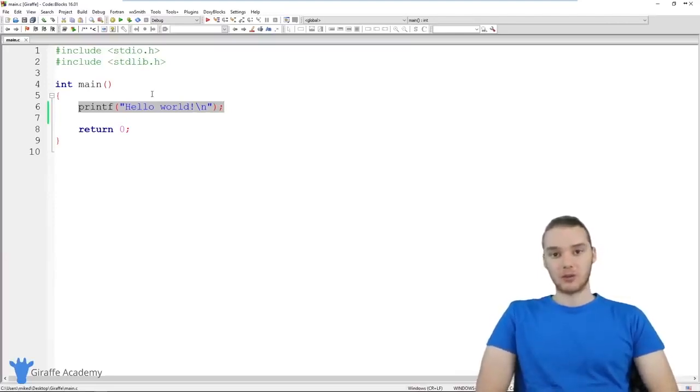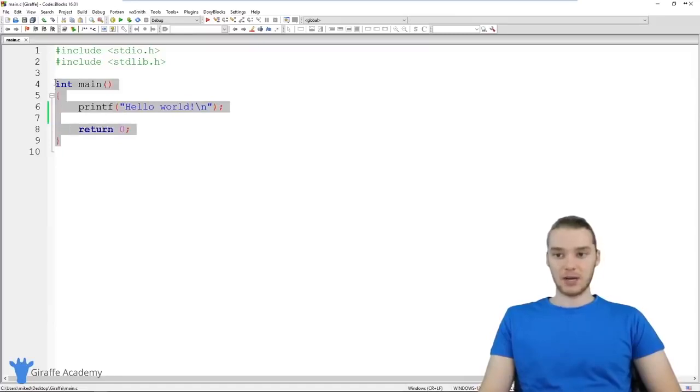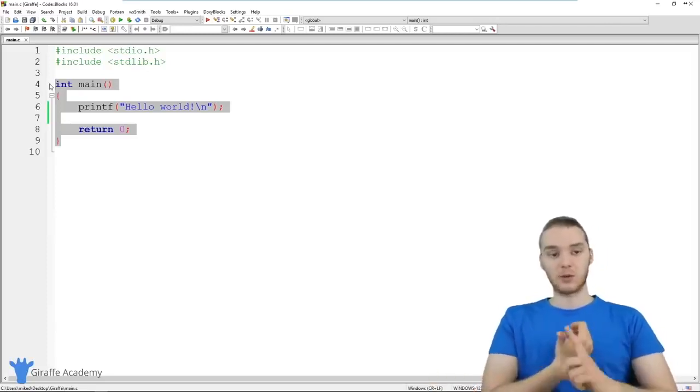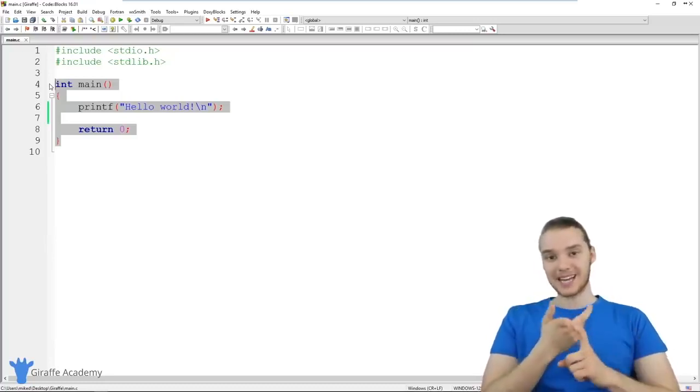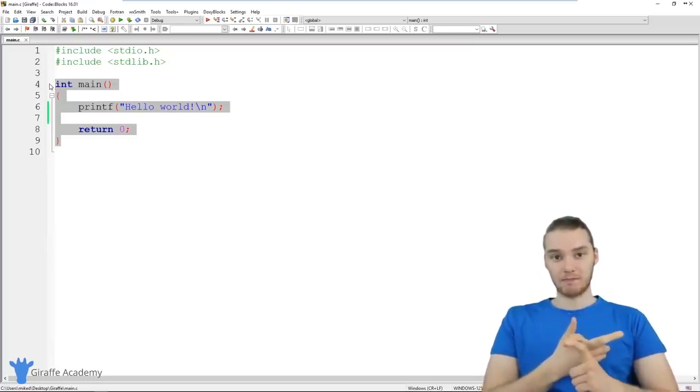Now let's talk about actually running a program. Whenever we want to run a program that we write in C, we actually have to do two things. The first thing we have to do is what's called building a program or compiling a program. Basically what that does is it takes all of this C code and translates it into a language that the computer is going to be able to understand and execute. So it's essentially taking this C program code, translating it into computer code, and then the computer can execute it and run our program. So the first thing we have to do is always build our C file. The second thing we have to do is run the file that gets built.